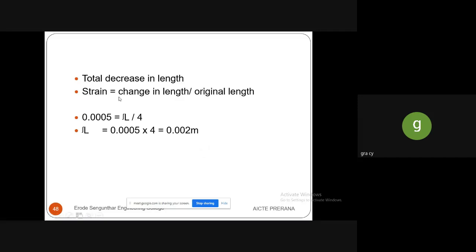The strain formula is change in length by original length. You know the strain value and the original length is also known. The actual thing is we don't know the change in length. By using this, we can find out the change in length, that is delta L. So the delta L will be 0.002 meter.